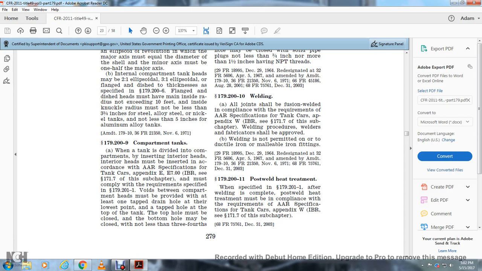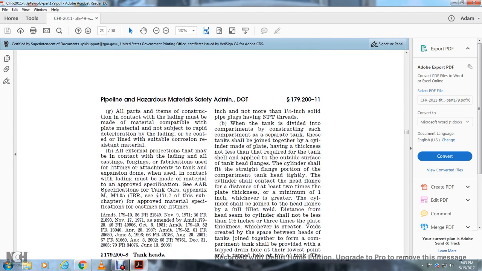179-209 Compartment tanks. When a tank is divided into compartments by inserting interior heads, the interior heads must be inserted in accordance with the AAR specification for tank cars, Appendix E 7.00, IBRC 171-7 for the subchapter, and must comply with the requirements specified in statute 179-201-1. Voids between the compartment heads must be provided with at least one tapped drain hole at their lowest point and a tapped hole at the top of the tank. The top hole must be closed. The bottom hole must be closed with solid pipe plugs not less than 3/4 of an inch and not more than 1 1/2 inches, having NPT threads.